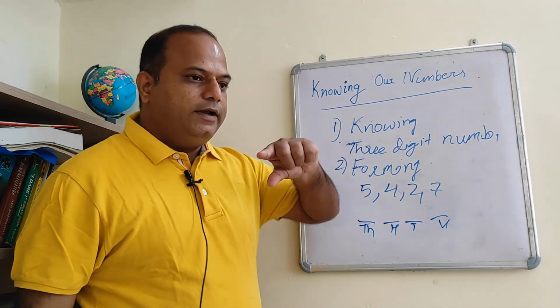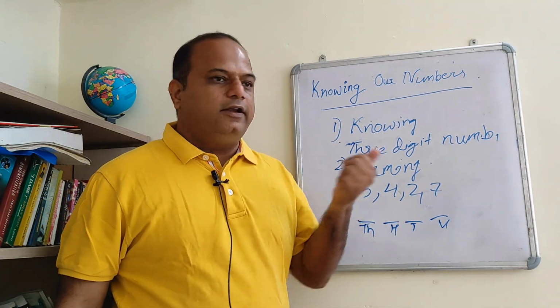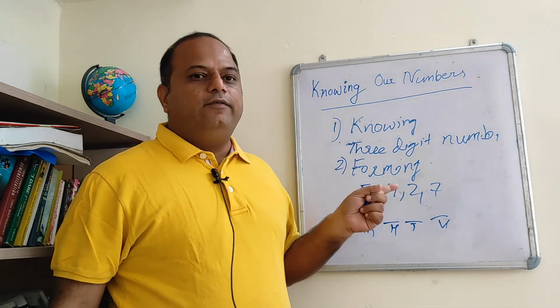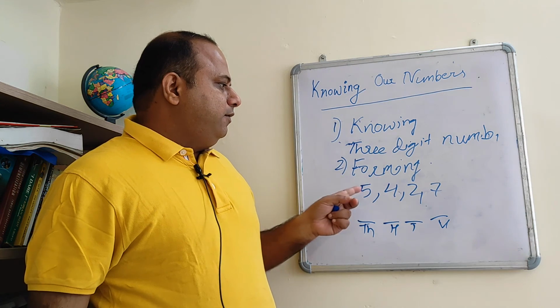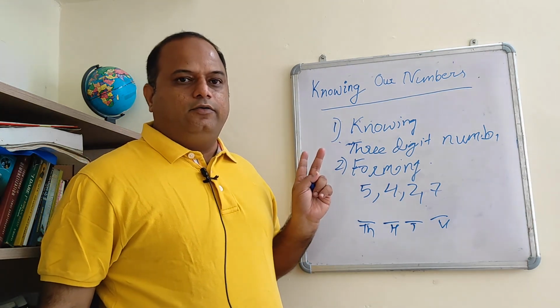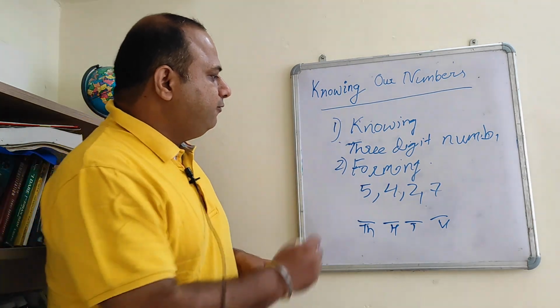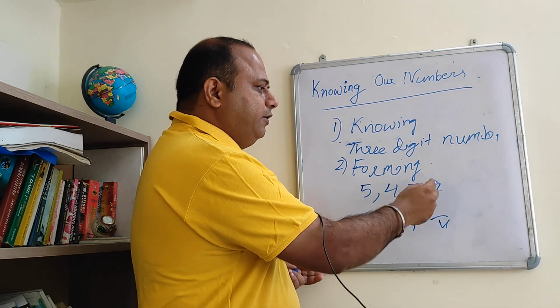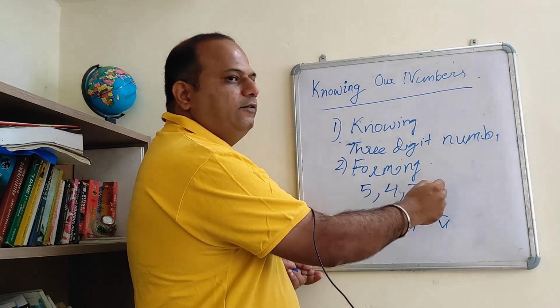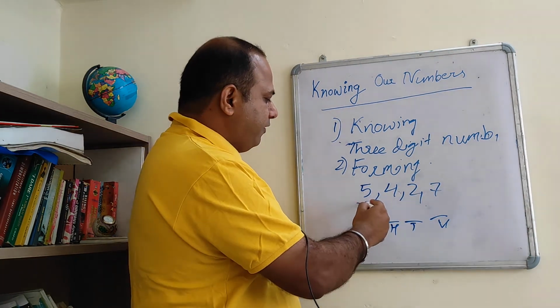Now you see how your competition, that is your SAT or the GMAT, is related to this school level. So they will ask you in your SAT and GMAT to form the highest 4-digit number. For the formation of the highest 4-digit number, you will use the number which is the biggest among these 4 given. So you use 7 here.